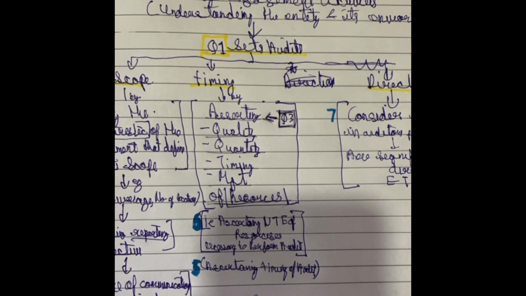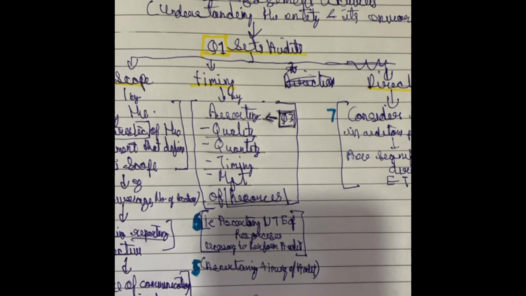ascertains quality, quantity, timing and management of resources, like what quantity of resources should be used in this engagement, what quality of engagement staff is required. All this is decided in the overall audit strategy. It ascertains the nature, timing and extent of resources necessary for performing the audit and ascertains the timing of the audit.